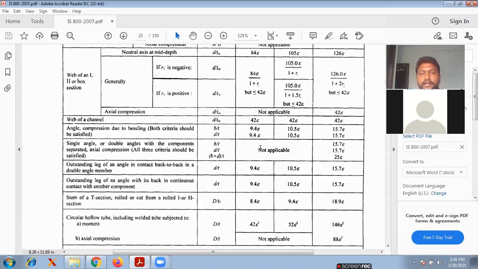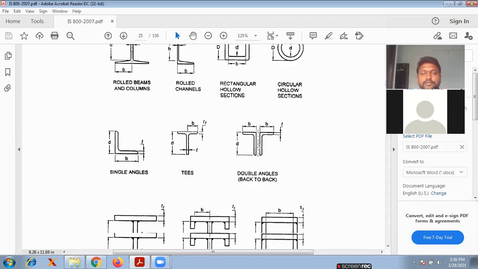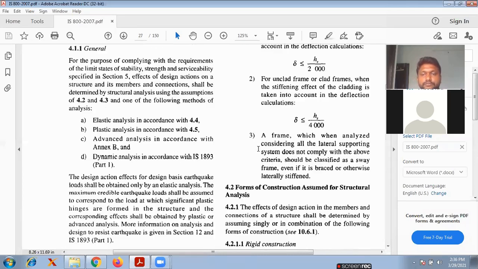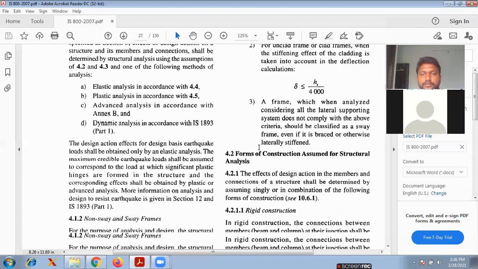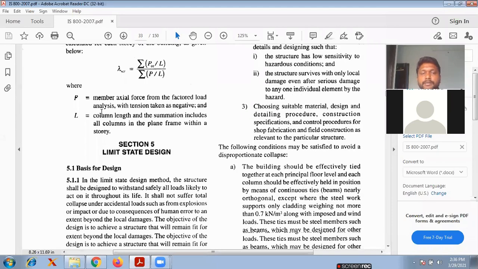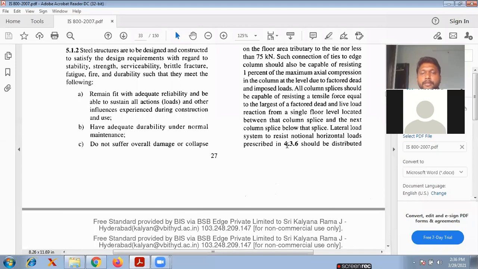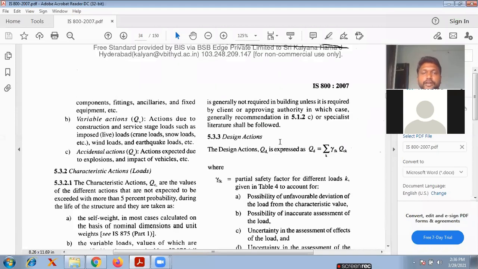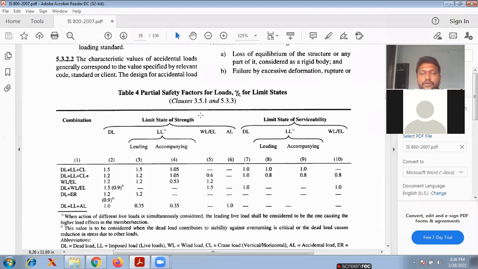And limiting width values, these are the sections. I already explained this clearly. Effective slenderness ratio. That's why all of you please go through each and every page of IS 800. Next, limit state design starts here from page number 33 in section 5. Okay, and all of you please go through the partial safety factors for the loads.